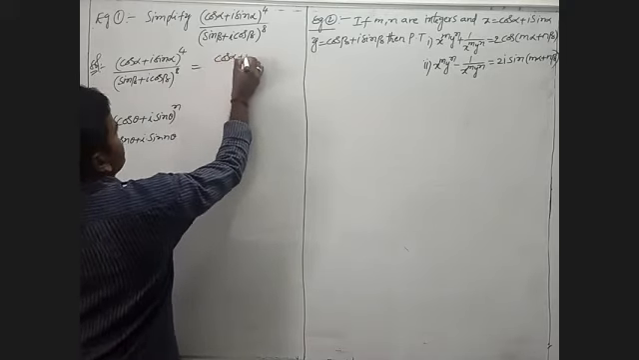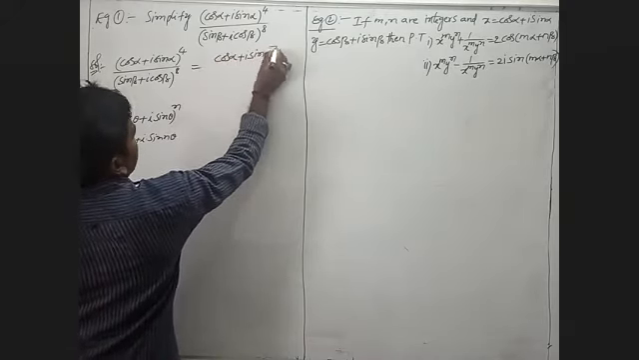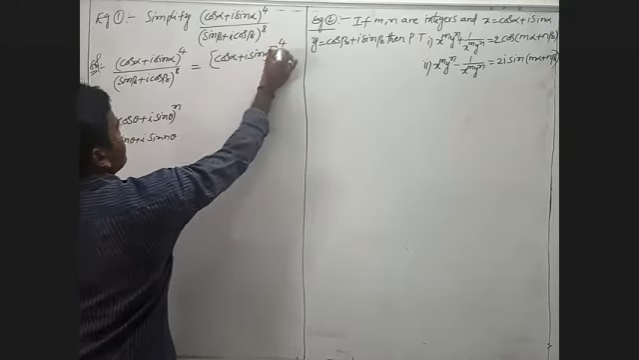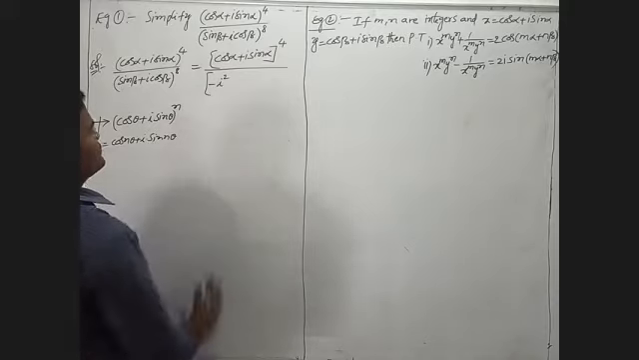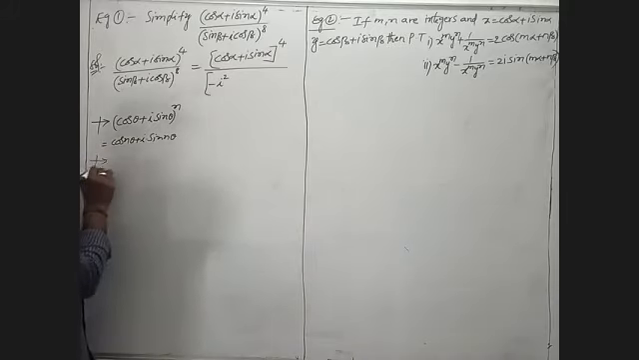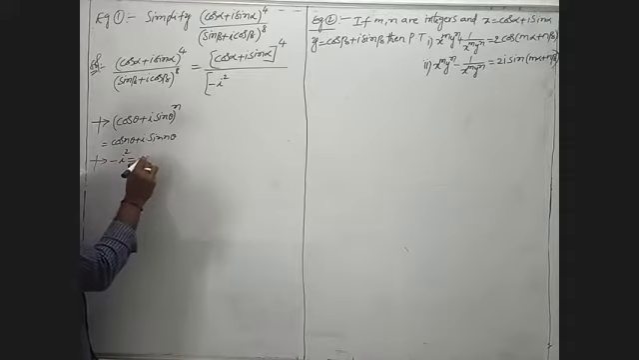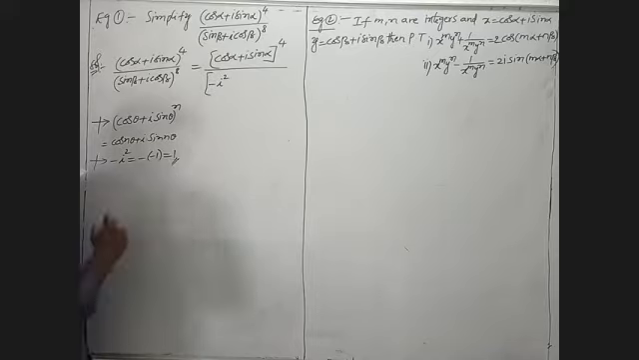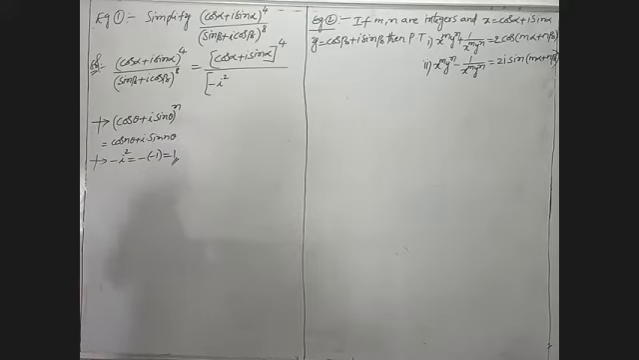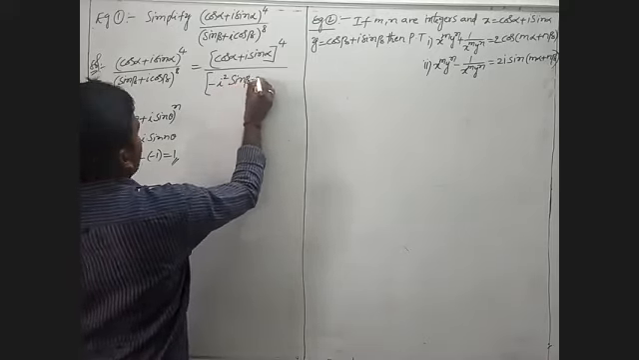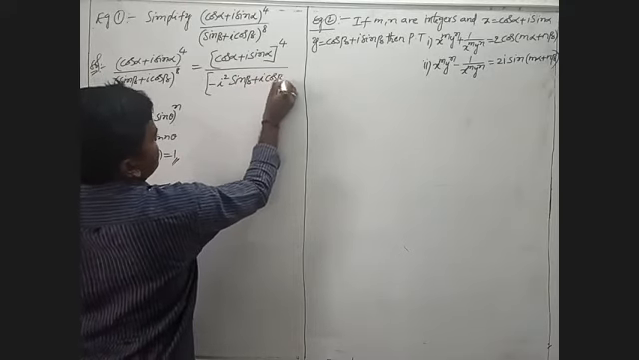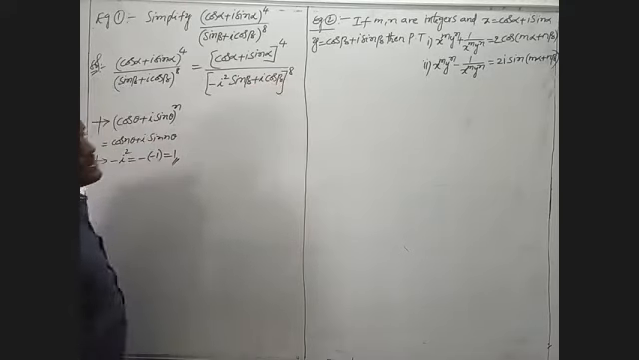(cos alpha plus i sin alpha) whole power 4 by. Here we will take the symbol minus i square. Why? Because minus of i square is nothing but minus of minus 1, which is 1. 1 into sin beta, we will write sin beta. Remaining we have to write i cos beta, whole power 8.